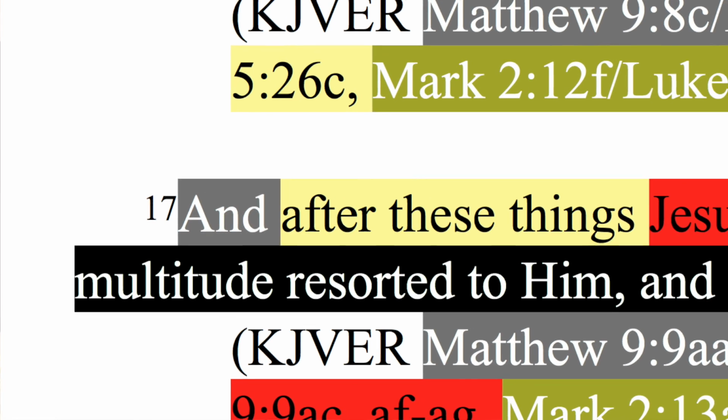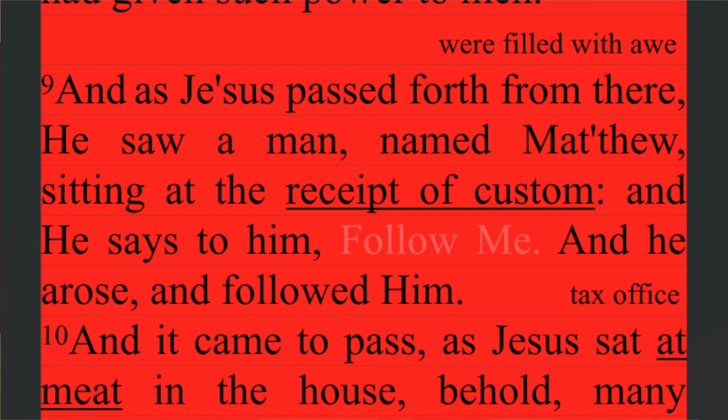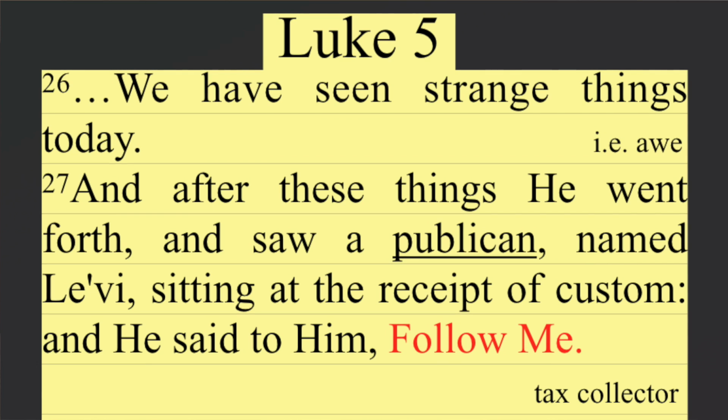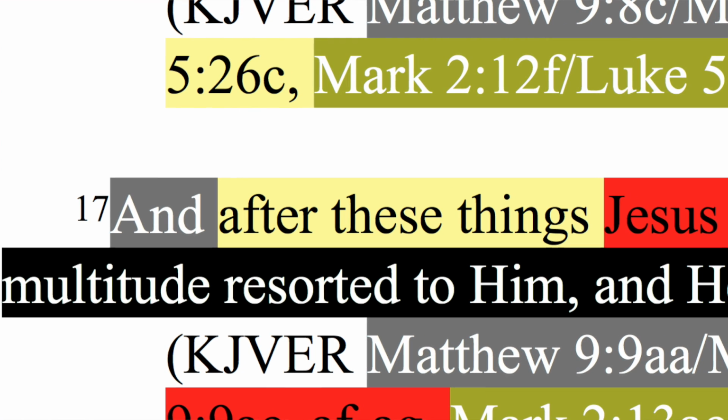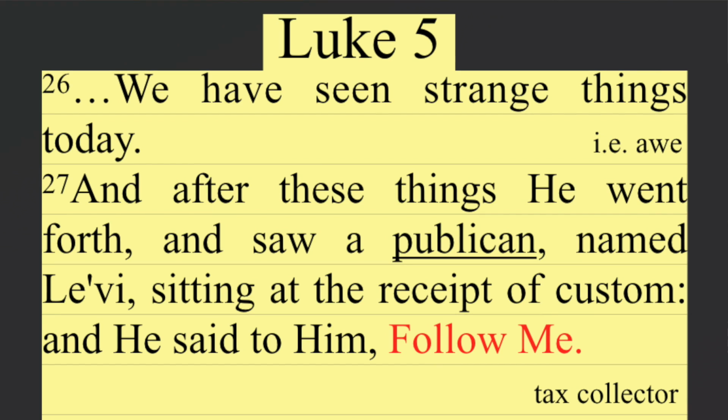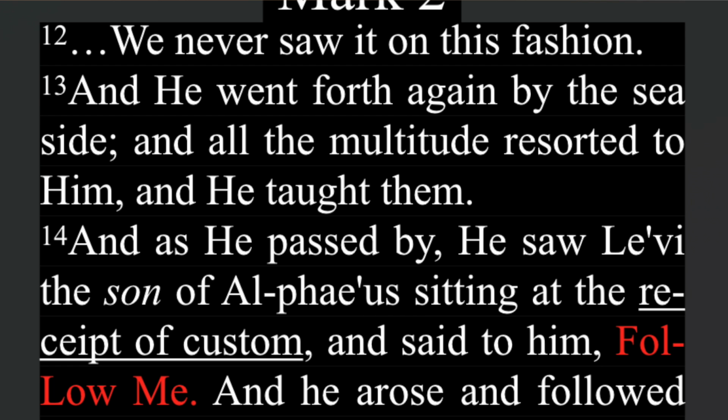After these things, I have to say Jesus went forth, because I can't just say he, because that might be confusing, and you might think that's talking about the man who was just healed. So Jesus from Matthew only. Now, I'm not going to say passed forth yet. I'm just going to say went forth, because past is used later because he passed by Matthew. So Mark: went forth again by the seaside, and he passed by, he saw Levi. Yeah, that's what I'm doing.